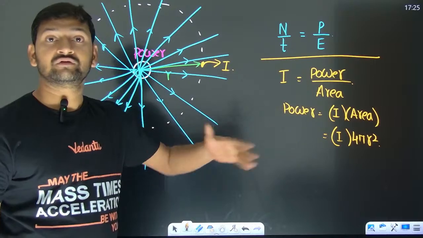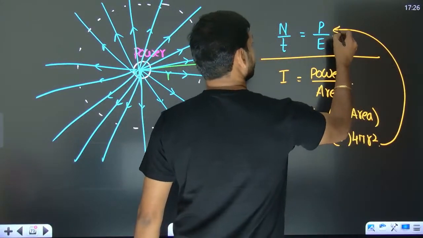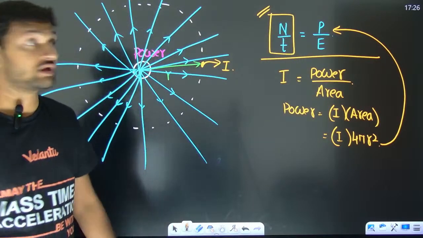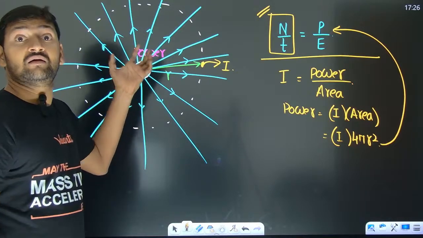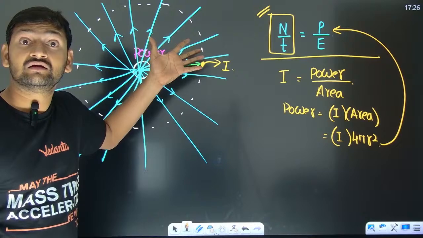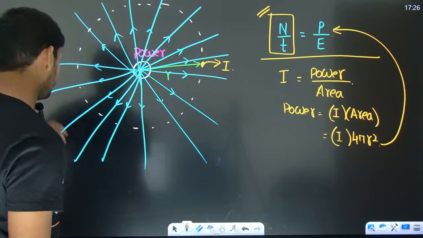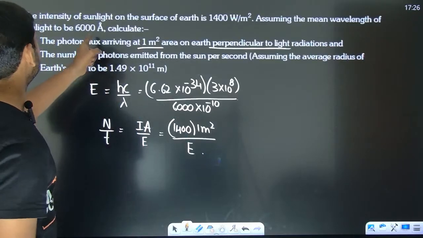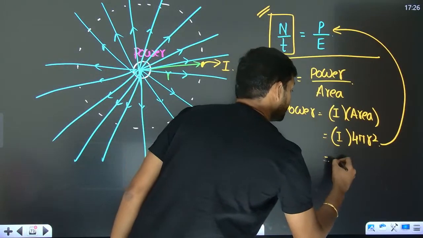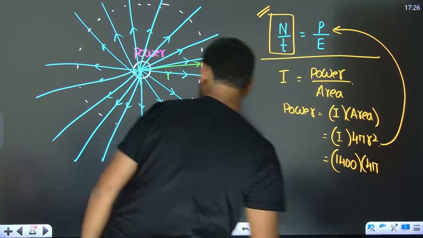Okay. Now we got the power. Just keep it over here. Then we are going to get the number of photons that are going to be emitted from the sun per unit time. Intensity is given. How much is the intensity? The intensity is given as 1400. So all you have to do is put I as 1400 and then 4 pi.